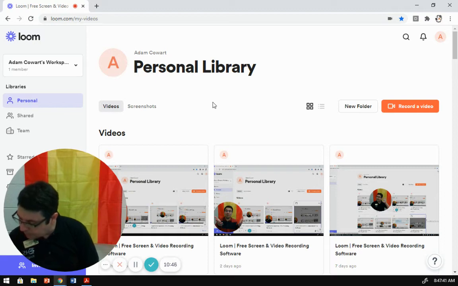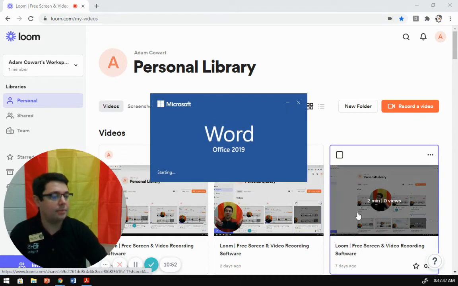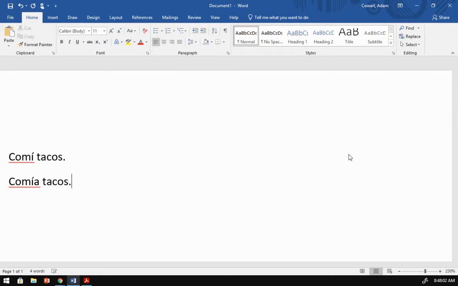So one more time before I give you your assignment and leave you, I want to re-emphasize the importance here. Let's put it in context. Comía tacos.